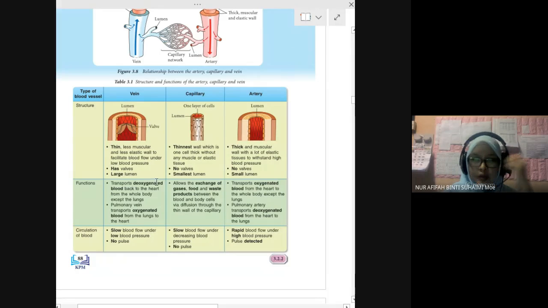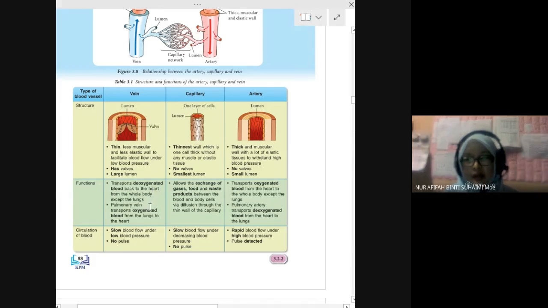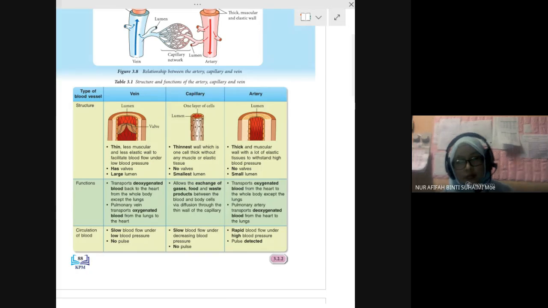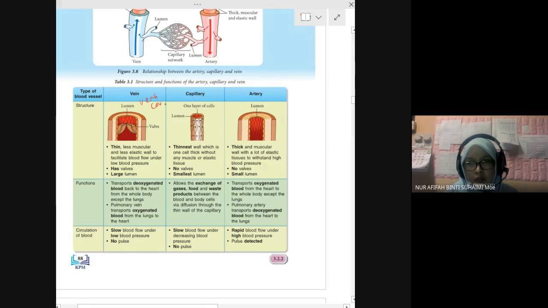Vein transports deoxygenated blood except pulmonary vein. Vein here refers to vena cava. Okay, vena cava brings deoxygenated blood except pulmonary vein. Pulmonary vein brings oxygenated blood.